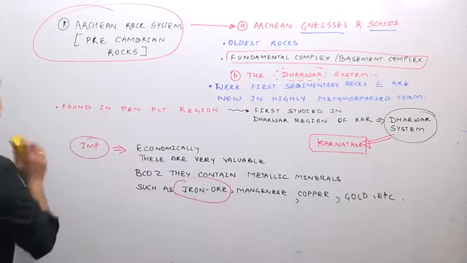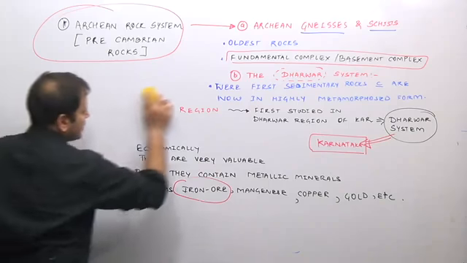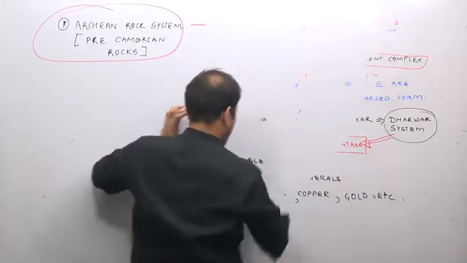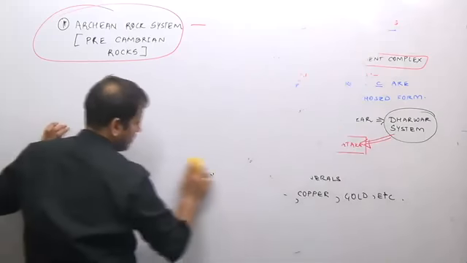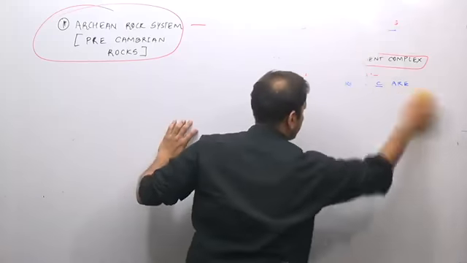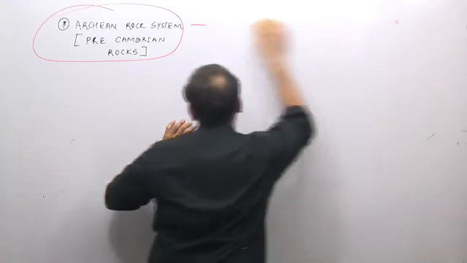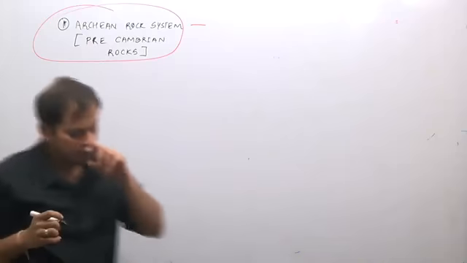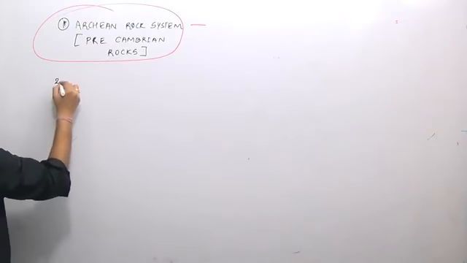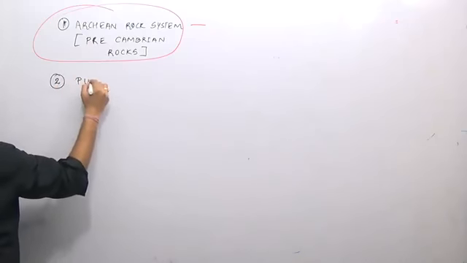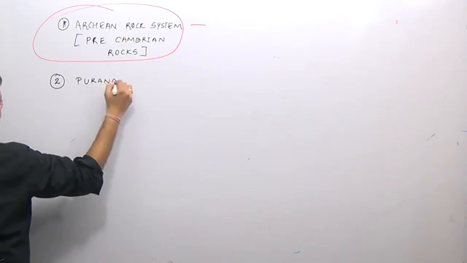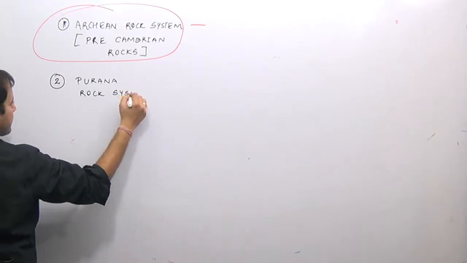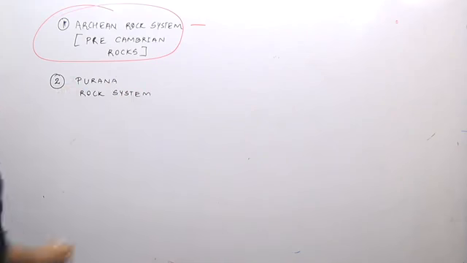Now the second kind of rock system, after the Archean rock system, is the Purana rock system.